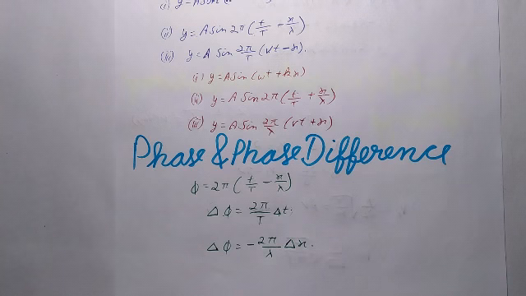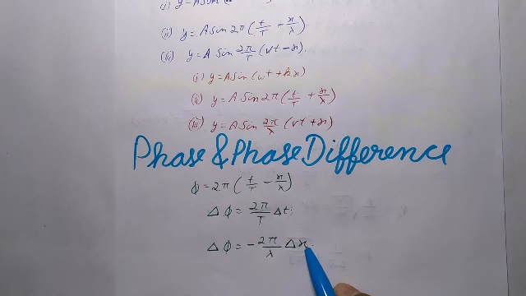The relation between phase difference and path difference is Δφ = −(2π/λ)Δx. The negative sign in this expression indicates that the farther the particle is located from the origin in the positive x direction, the more it lags behind in phase. Clearly, the phase difference between two particles located at a separation λ is 2π.